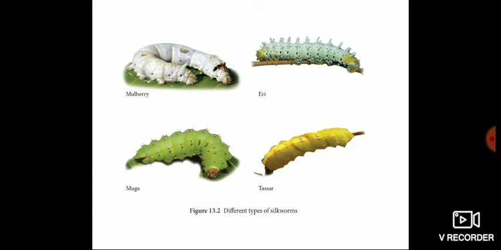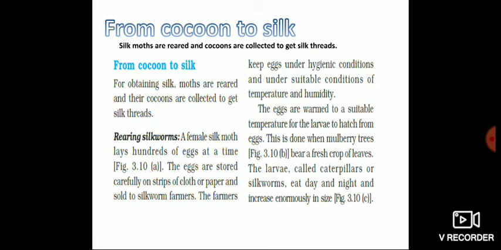It looks like silk, but they call it tassar silk saree. It will be so soft. It came from the tassar silkworm. They differ in coarse texture and in being smooth and shiny. Their surface, their texture, their softness, all of it will change. Okay, and from cocoon to silk.